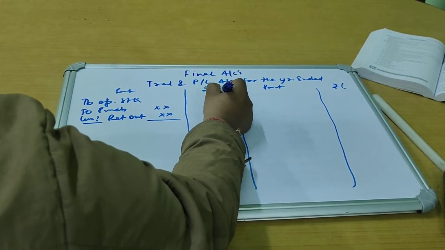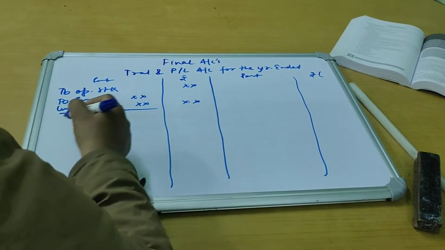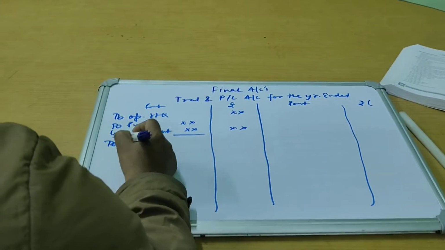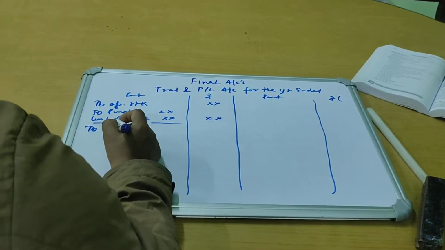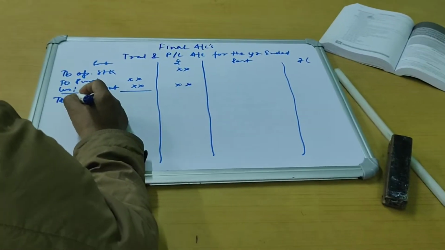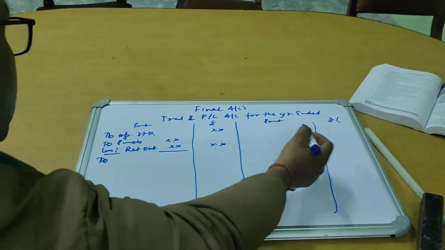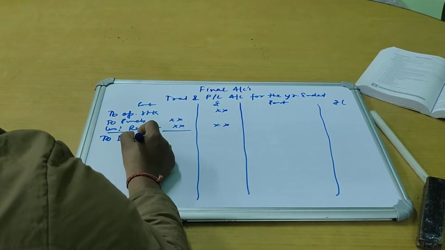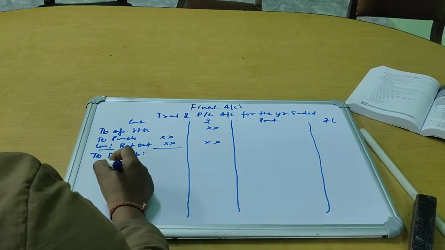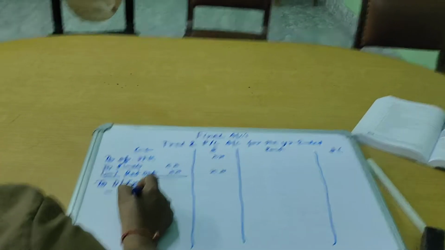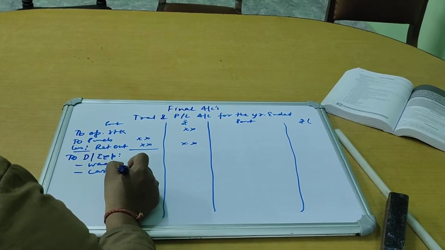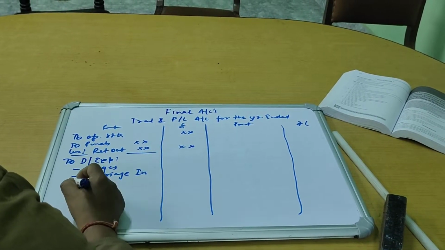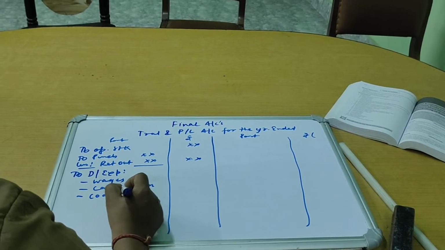So opening stock, net purchases, and then the direct expenses list is continued. Here we show expenses like, one or two examples: wages, carriage inward, let's say coal, gas and power.